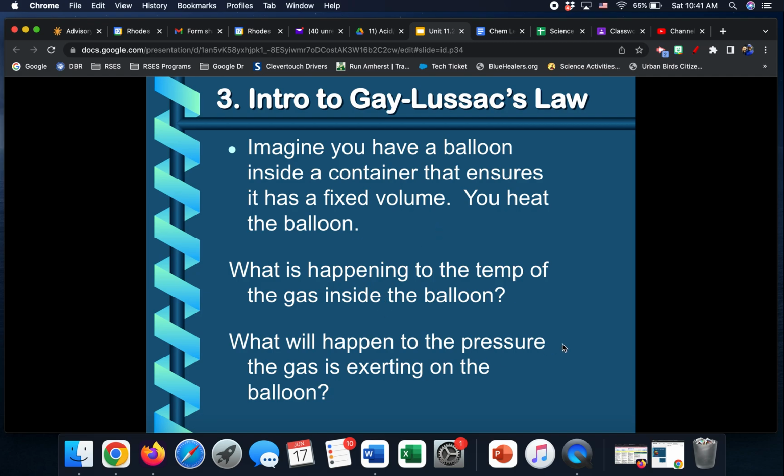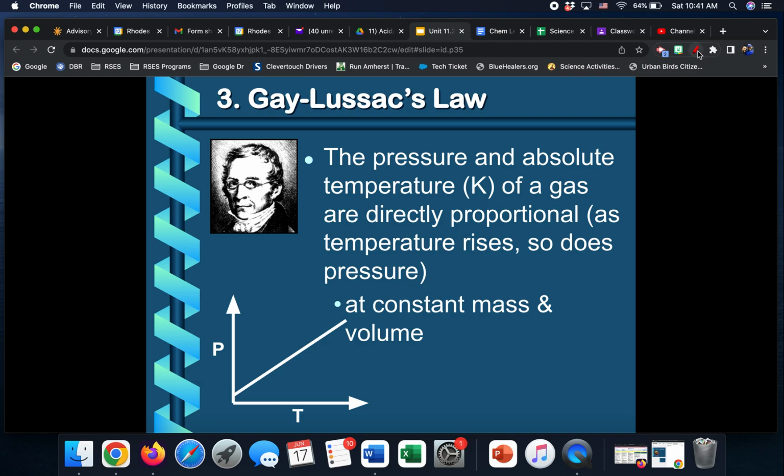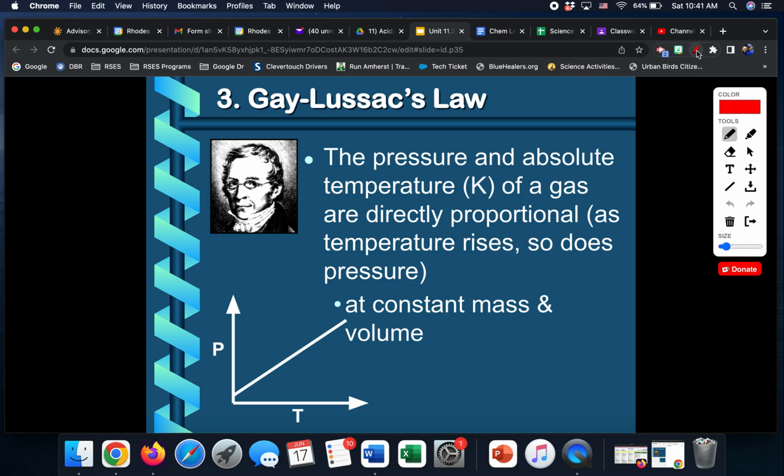What happens to the pressure of gas on the balloon? Well, we know when temperature goes up, so does pressure, because the molecules move faster and push out more, spread out more. So they are directly proportional too. Temperature goes up, so does the pressure. That's Gay-Lussac's law. If you remember, we just said Charles' law also dealt with temperature. As the temperature went up, we said the volume went up. So Charles' law and Gay-Lussac's law both are directly proportional.